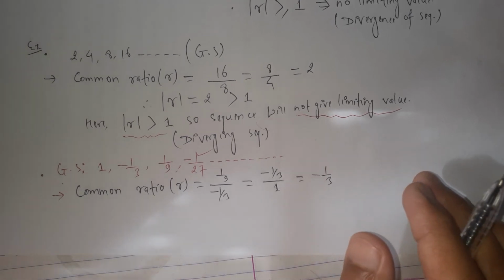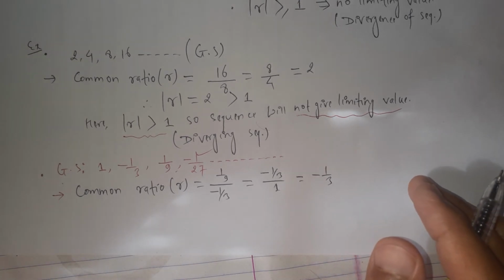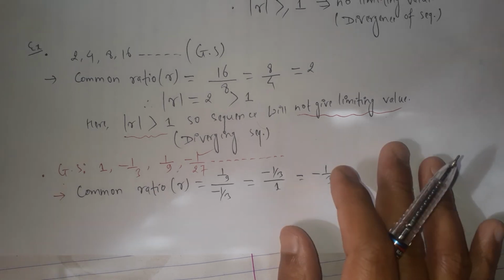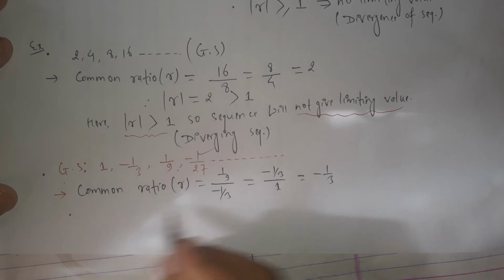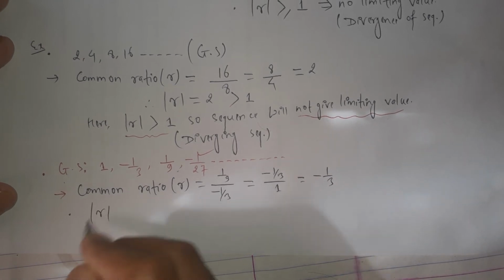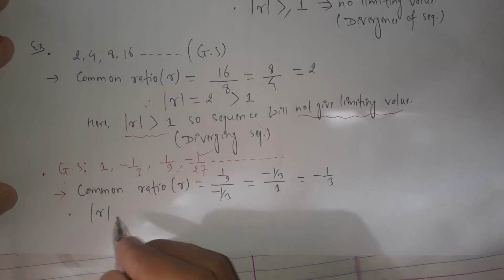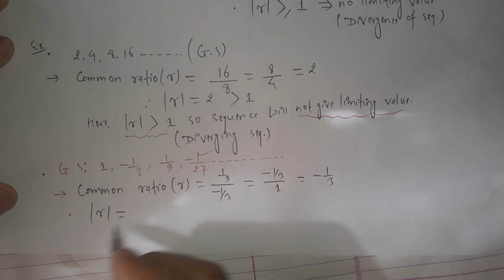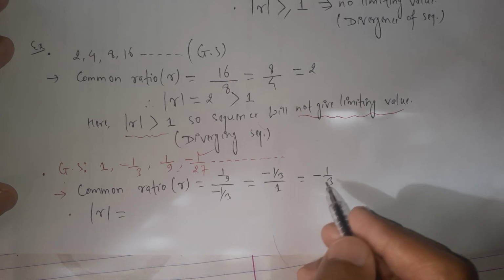Here we first calculate the common ratio for the given geometrical sequence, which is negative 1 over 3. The second step is to calculate the absolute value of the common ratio. The absolute value, or modulus, for negative numbers is just eliminating the negative sign.